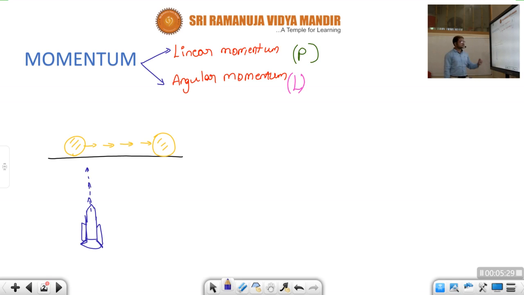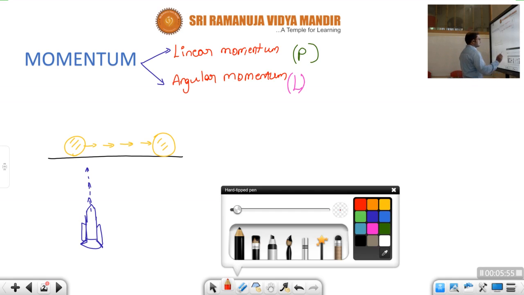These two come under what, children? Linear motion. The body is moving in a linear motion along a straight line. If a body is in motion and its path is a straight line, then it is what, children? Linear motion.